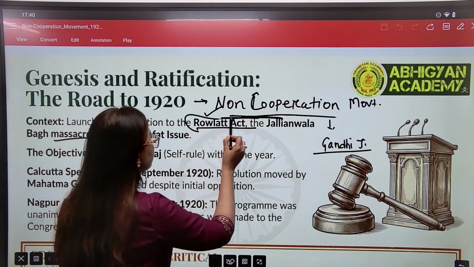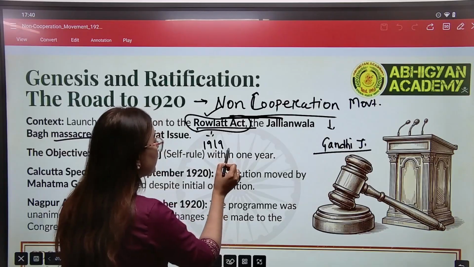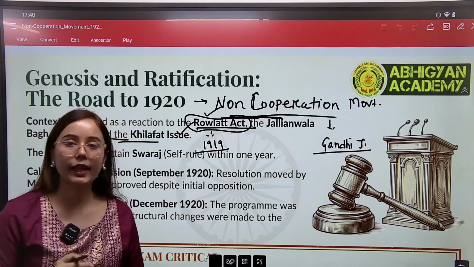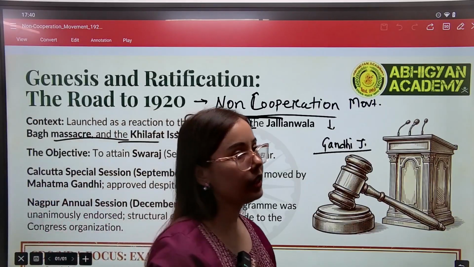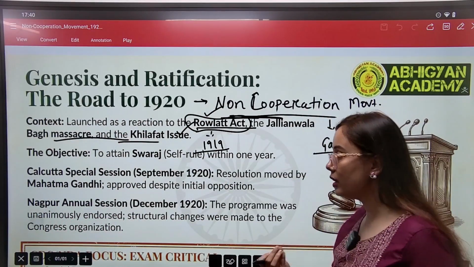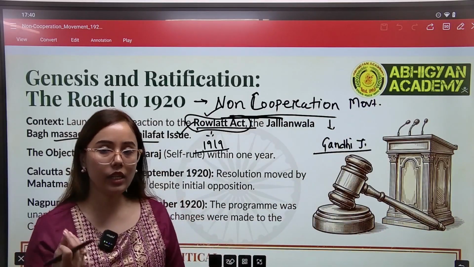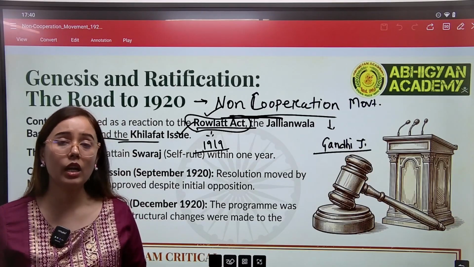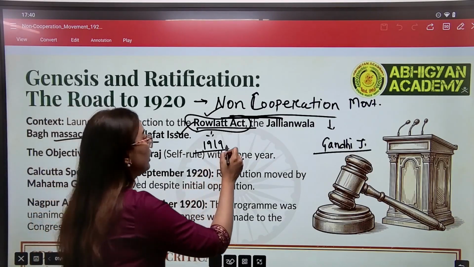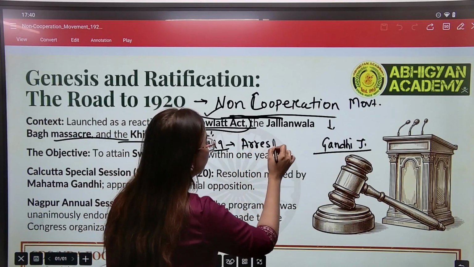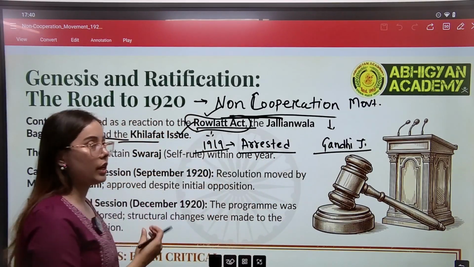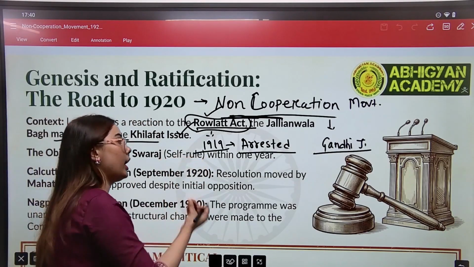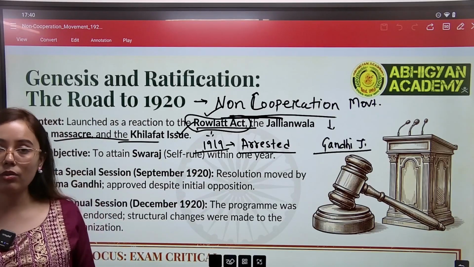Now if we see the context, why this movement was launched, then we have to understand that in 1919, one important act was passed, that was called the Rowlatt Act. This Rowlatt Act was passed in 1919 by the Britishers, and under this act, any Indian who said anything against the government or published anything in print media would be arrested without any trial, without any chance to prove their innocence.